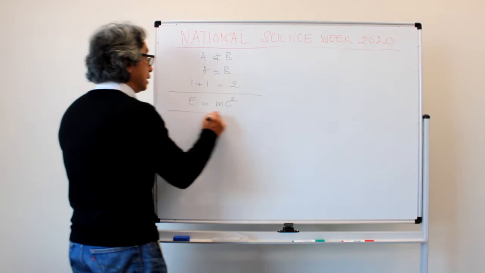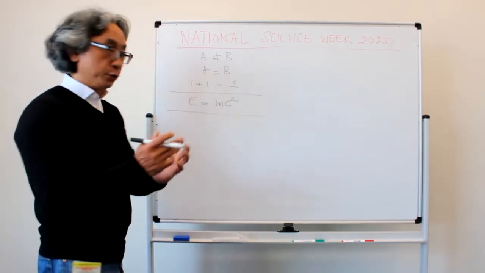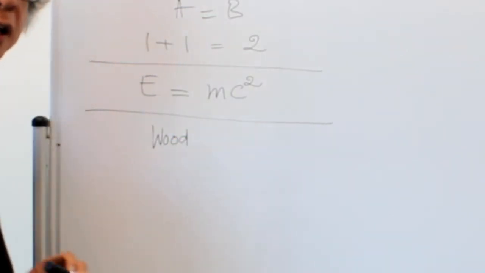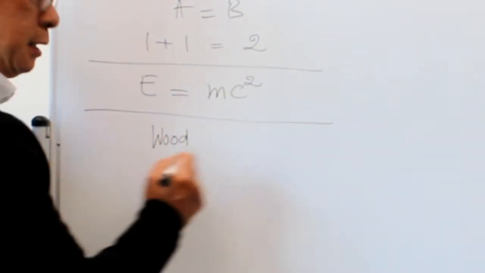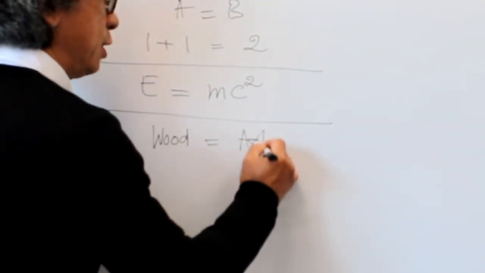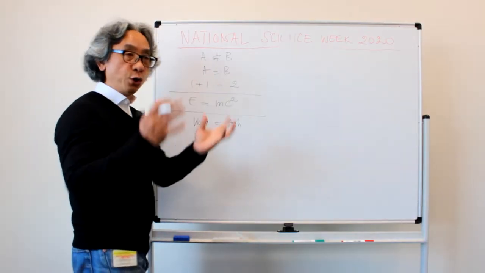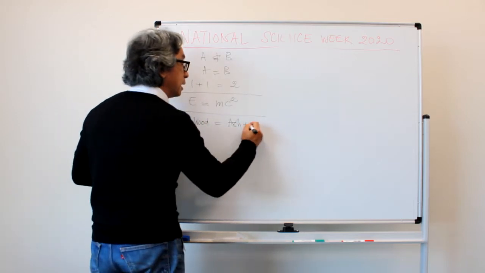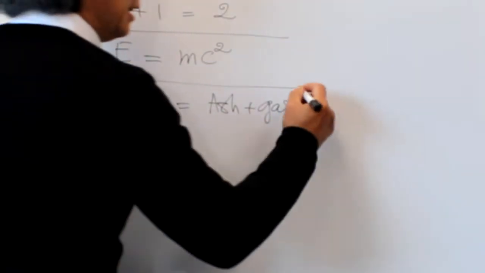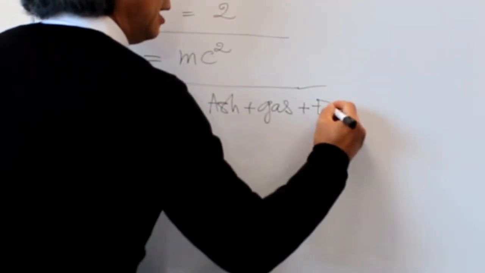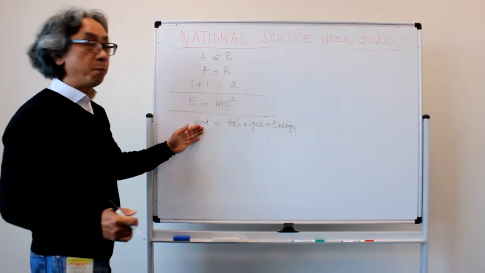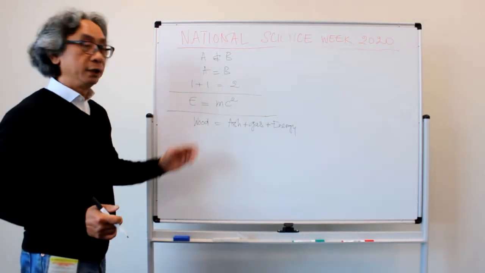Before that, take a chunk of wood, as I have done in my home, particularly this winter, and we burn it. What is left over is the ash. And if you capture all the gas released from the burning, the rest is the heat that has been released from burning a pile of wood.